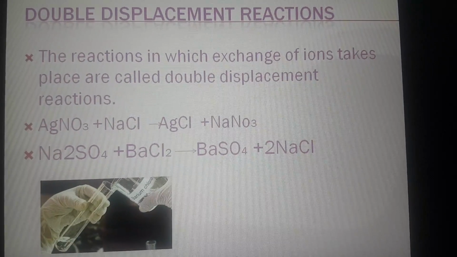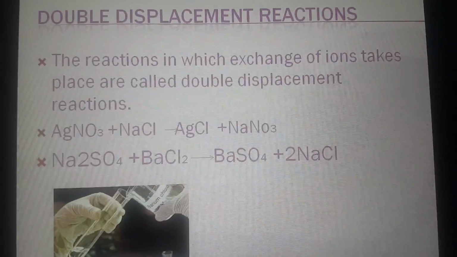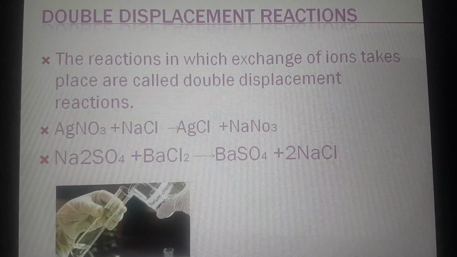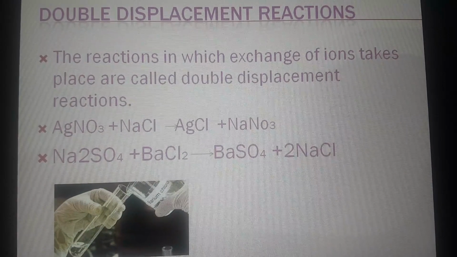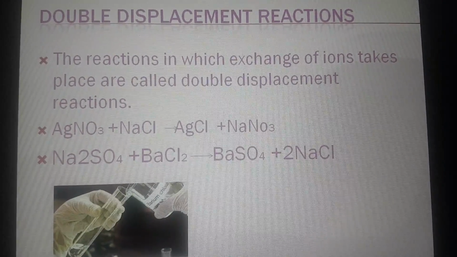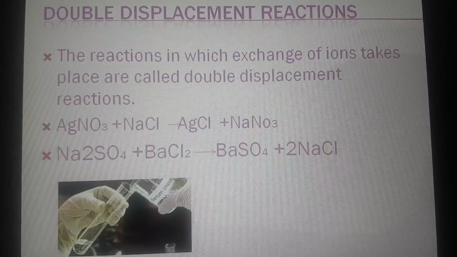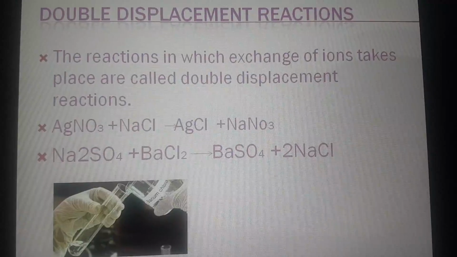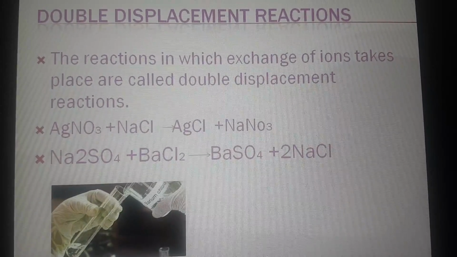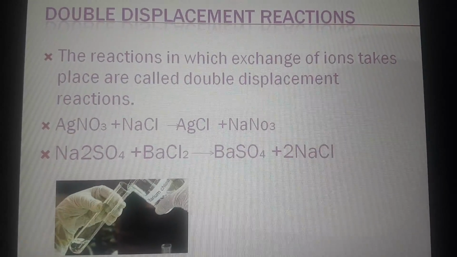Now Na2SO4, that is sodium sulfate, when it reacts with barium chloride, forms barium sulfate and sodium chloride. This is again an example from the textbook. This is an example of a double displacement reaction and also a precipitation reaction. Why? Because BaSO4, that is barium sulfate, is formed as a white precipitate. You could observe the white precipitate of barium sulfate. So it is solid, while NaCl is aqueous.